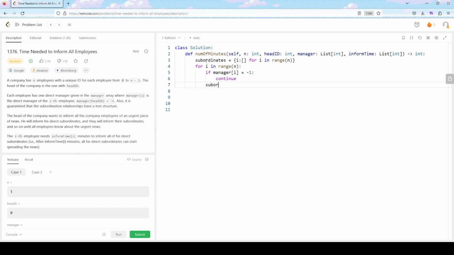For all the other people, we build this sort of structure. The subordinates of the manager, which we get with this, we then want to point to i.